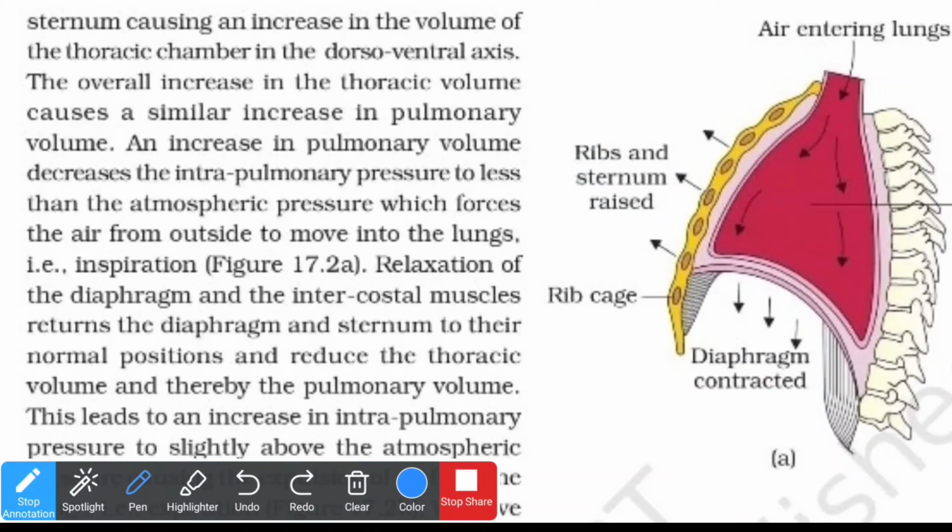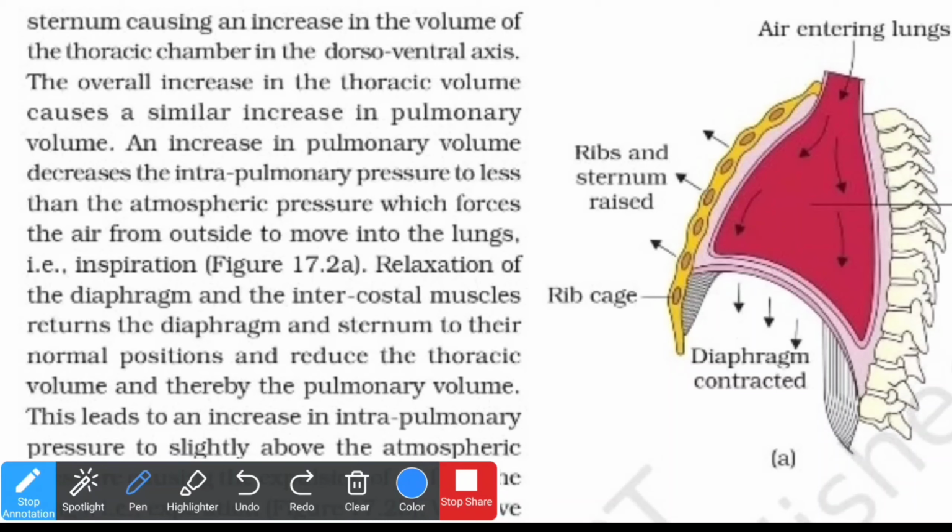Whenever the overall increase in the thoracic volume occurs, that will cause a similar increase in the pulmonary volume. Correct? And whenever the pulmonary volume has been increased, it will decrease the intrapulmonary pressure, which is the pressure of the air within the lungs.